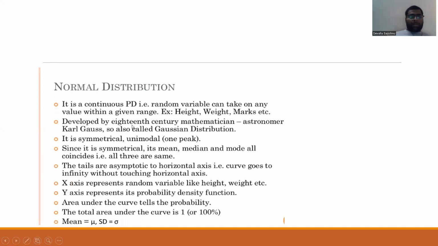Normal distribution: it is a continuous distribution, that is, the random variable can take on any value within a range, for example height, weight, marks, etc. It was developed by the 18th century mathematician and astronomer Carl Gauss, so it is also called the Gaussian distribution.